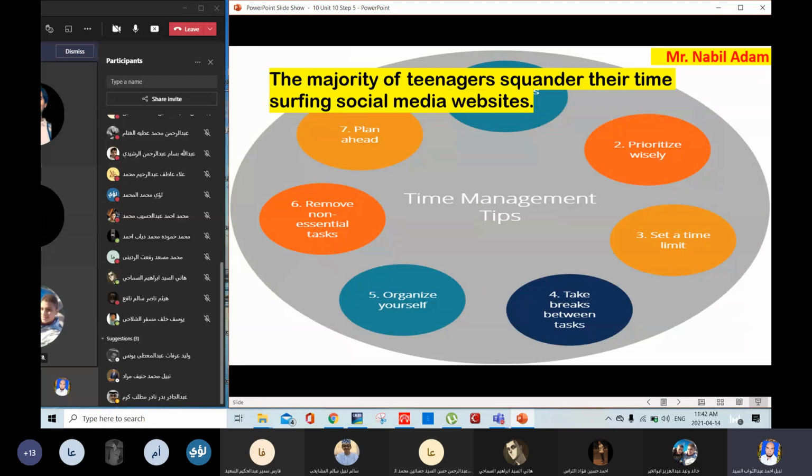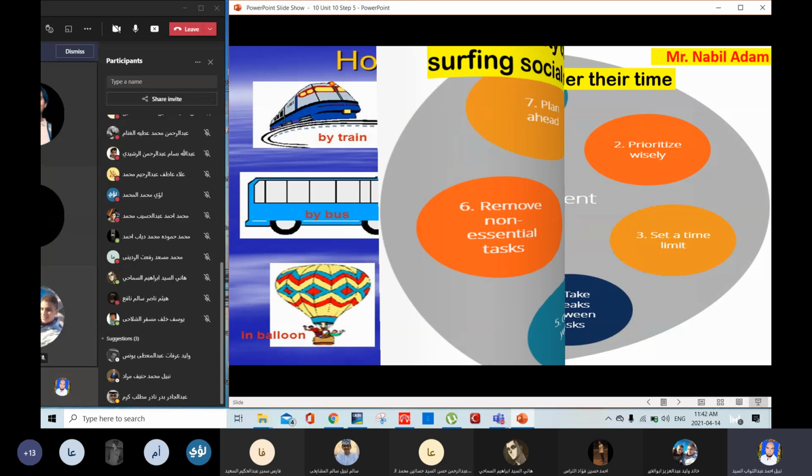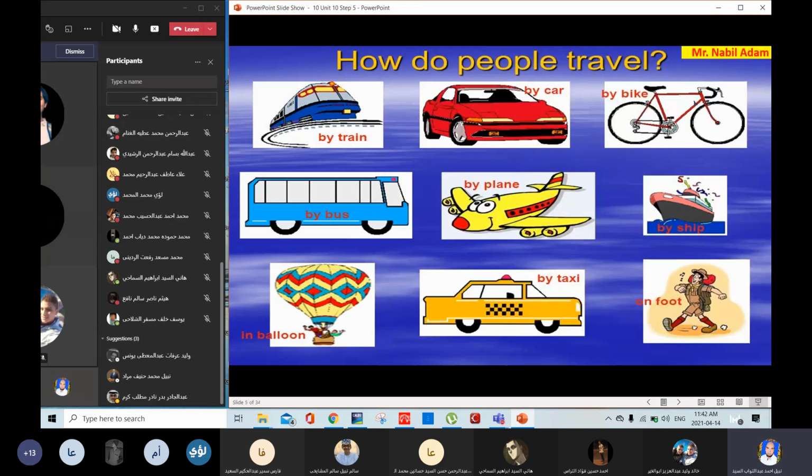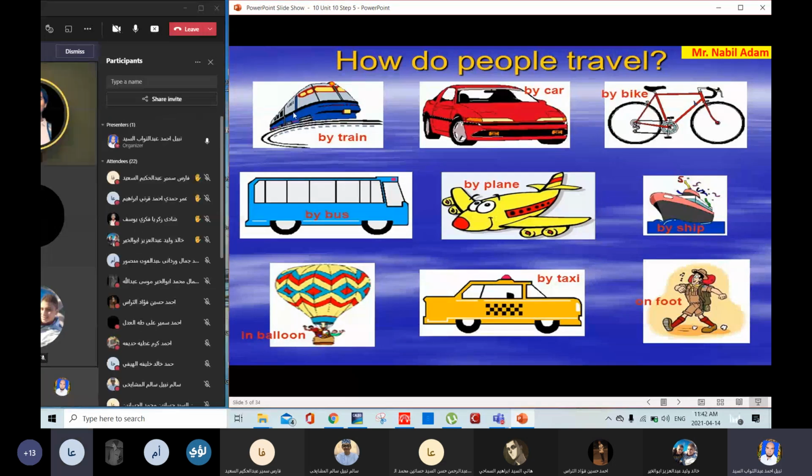Now, look at the picture here. These pictures refer to different means of transportation. How do people travel? Hands up, please. Amr Hamdi? They travel by car, by plane, by ship, or by bus. Thank you. Ahmed Jamal Wardani? They travel by ship, by balloon, by cars, by trains.